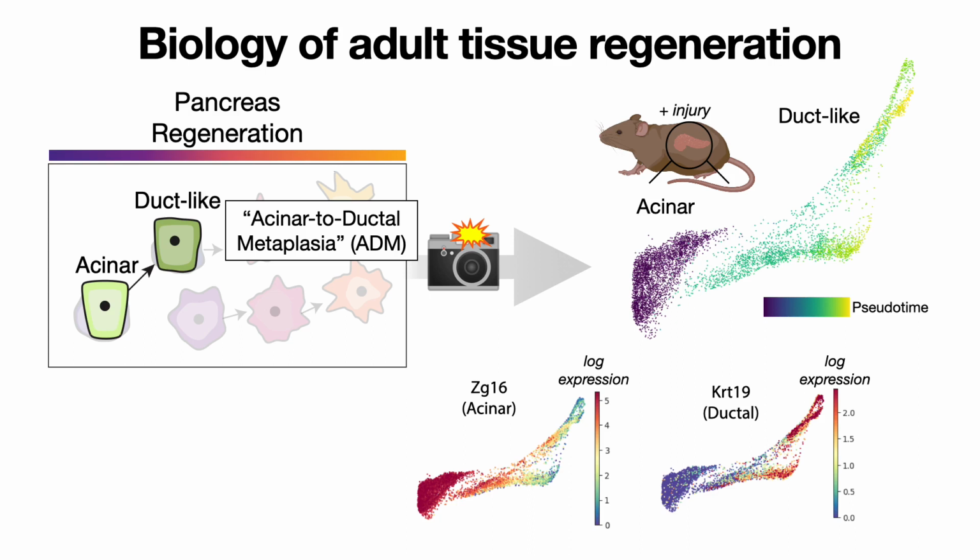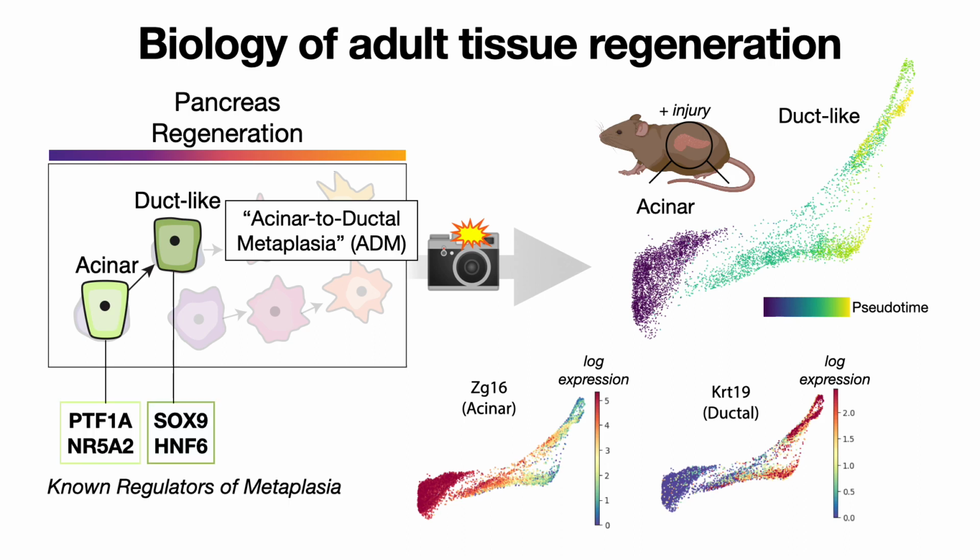Here I'm showing what the single-cell RNA-seq data looks like coming from this, and we can see very clearly based on the gene expression patterns that we have an axis that spans from acinar-like states to duct-like states, where we're gradually down-regulating acinar genes, gradually up-regulating duct-like genes, and we can capture this pretty well using pseudotime algorithms to give us an element of ground truth in this system.